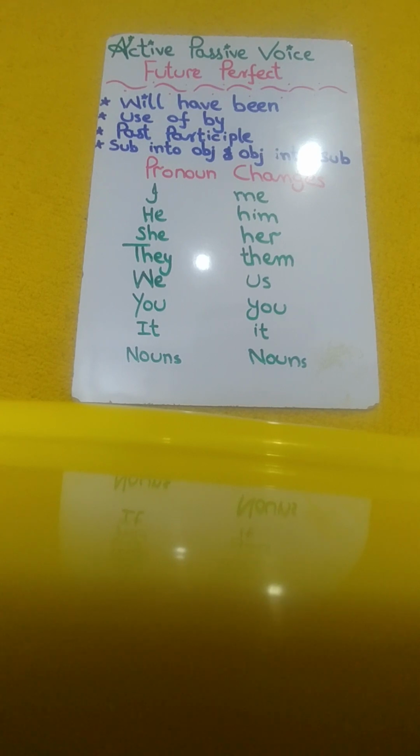Students, in passive voice, the emphasis is on the action rather than the doer of the action. It is often used when the doer of the action is unknown, unimportant, or when the speaker or writer wants to shift the focus to the recipient of the action. Today I will explain the passive voice of future perfect. First of all, I will tell you the rules for how you will convert active voice into passive voice of future perfect.